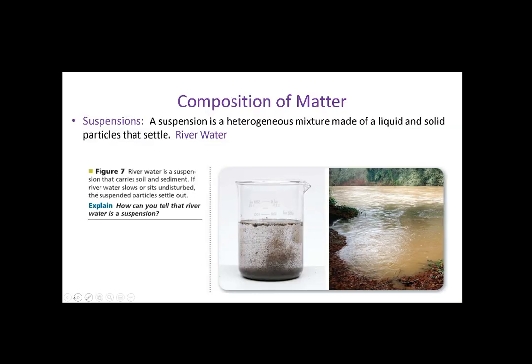The last kind of the heterogeneous mixture is the suspension. The suspension is also a heterogeneous mixture like the colloid, but the particles of the suspension are bigger. The particle is bigger and heavier. Because it's bigger and heavier, it can precipitate. It can settle down in the liquid.